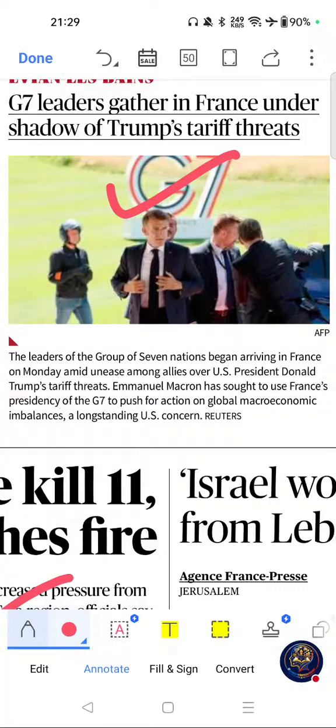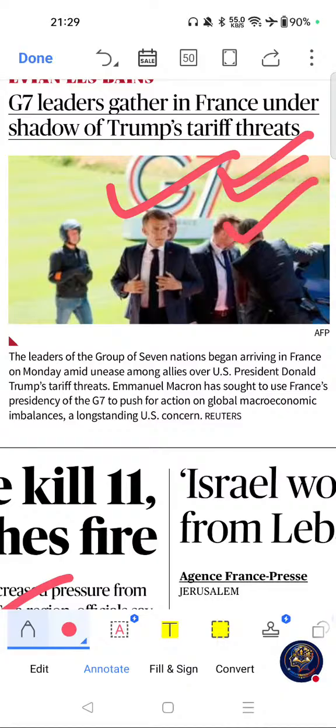G7 leaders gather in France under shadow of Trump's tariff threats. If you see the importance of this article, G7 is frequently asked in UPSC prelims. Trade tensions affect the global economy.